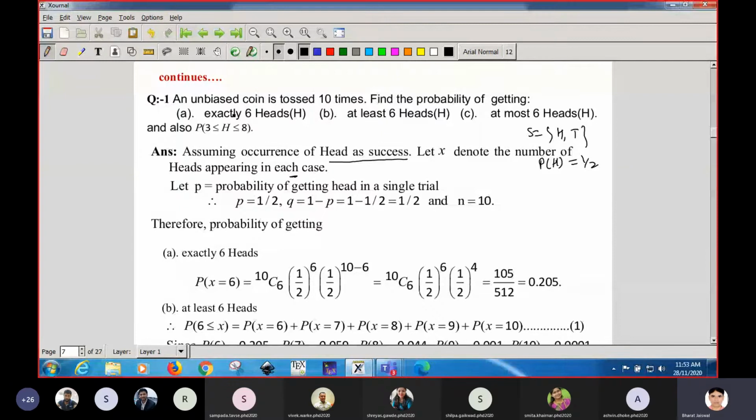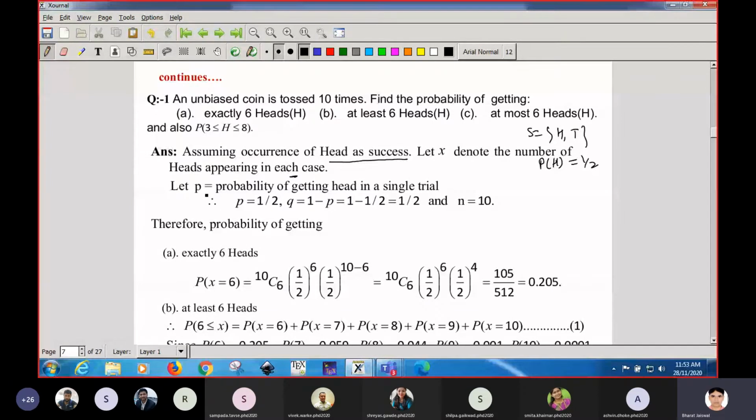So the question is, when you toss a coin 10 times, what is the probability that 6 heads appear? What is the probability that at least 6 heads will be there? What is the probability that at most 6 heads would be there? And what would be the probability that the number of heads lies between 3 and 8? So this is a very simple one.